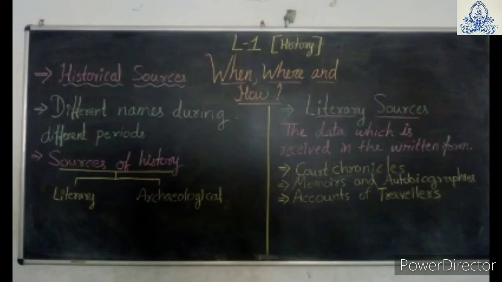Okay, now sources. Now the next topic is sources of history. Sources of history means evidence of history. Evidence means proofs also, we can say. With the different proofs or different sources we can understand how the past was, with the help of coins, paintings, written works, inscriptions. These are the different sources.